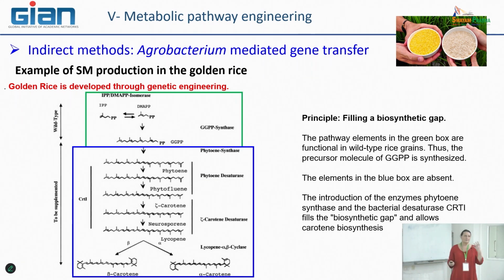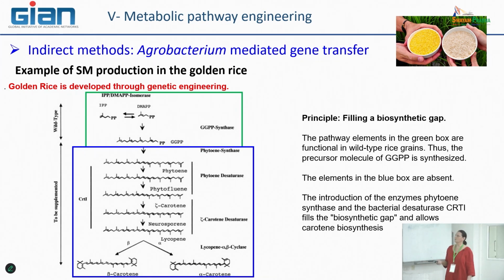So the idea was to introduce into the rice, and particularly to be sure that in the tissue of the seed, this new part of the pathway will be expressed in order to produce carotene, in particular beta-carotene, in the seeds, which is not possible in the wild type rice.